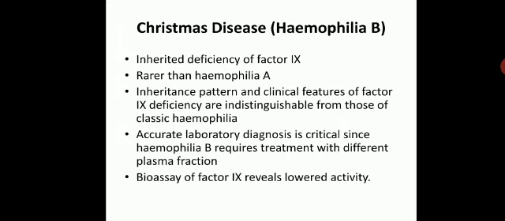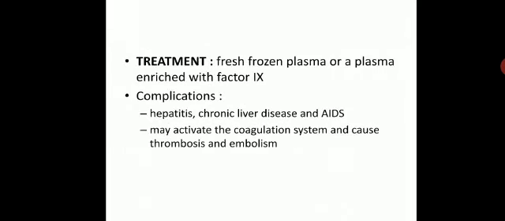Now Christmas disease or hemophilia B is inherited deficiency of factor 9, rarer than hemophilia A. Inheritance pattern and clinical features of factor 9 deficiency are indistinguishable from those of classic hemophilia. Accurate laboratory diagnosis is critical because hemophilia B requires treatment with a different plasma fraction. Bioassay of factor 9 reveals lowered activity. Treatment includes fresh frozen plasma or a plasma enriched with factor 9.